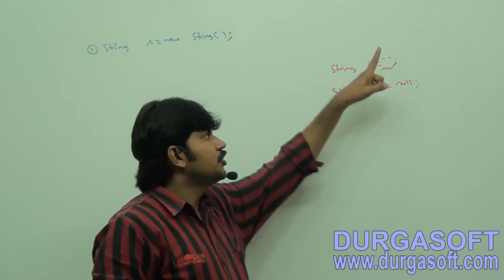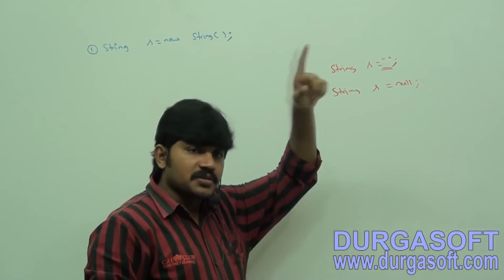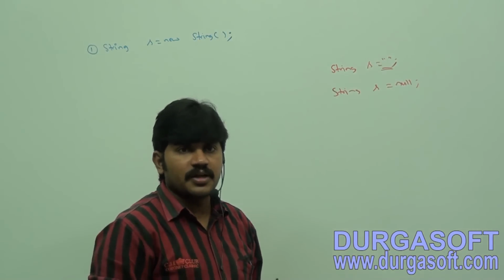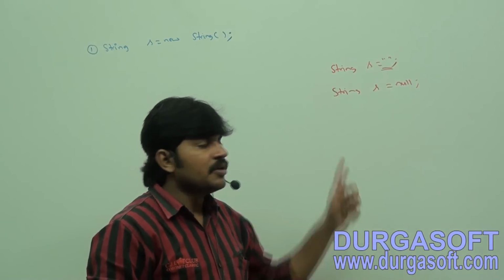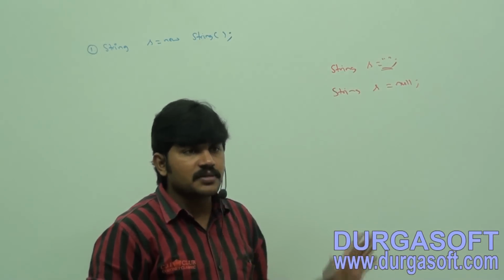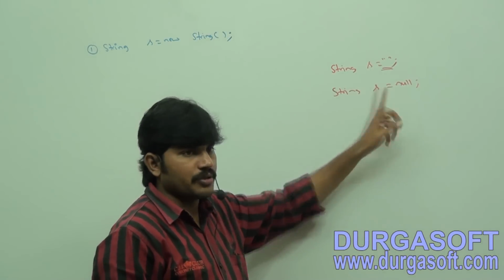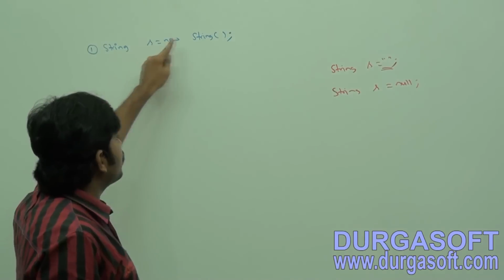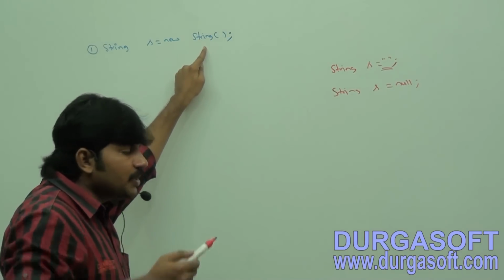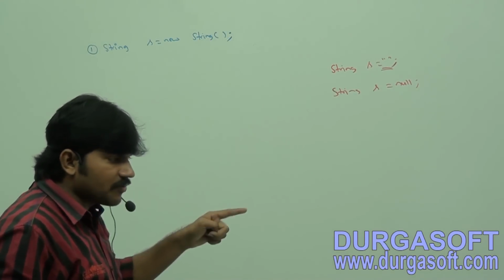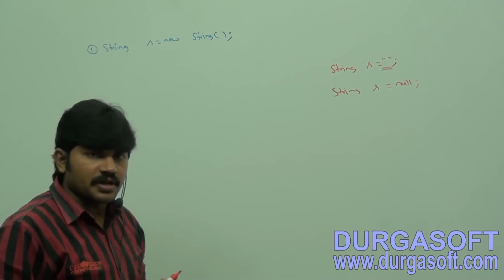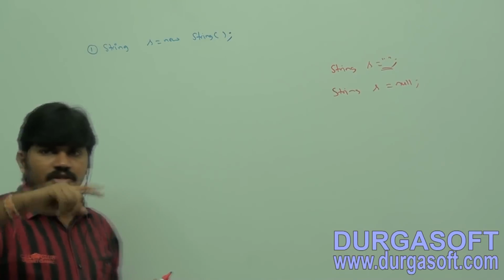A zero length string object is there in the first. But in the second case, the string object is not there; the object itself is not there. String s = null means the string object itself is not there. Make sure you are aware, so both are not the same. Now String s = new String(); is equal to the first one. An empty string object will be created with zero length.